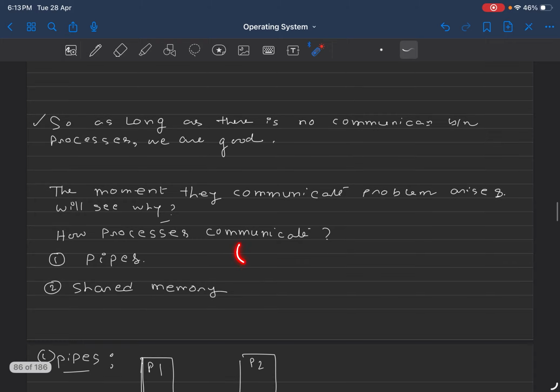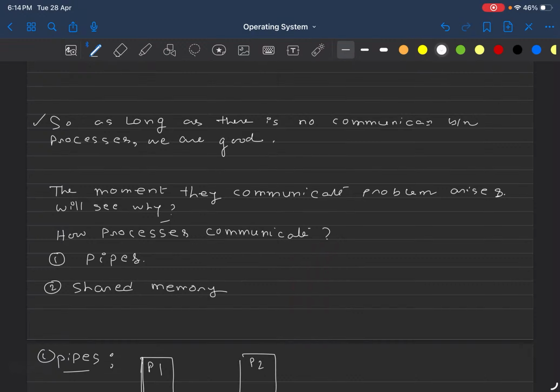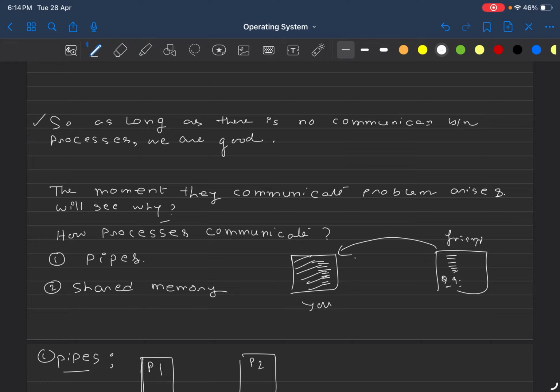Here let me give you a very brief on pipes. Let's say you are writing your paper. Let me write it down. Let's say this is your exam paper, this is you, this is your friend. You are writing some solutions, your friend is also writing some solutions. But your friend has asked for help from you on a particular question. Let's say this is question number 9. So he has asked you whether you can help him or not.